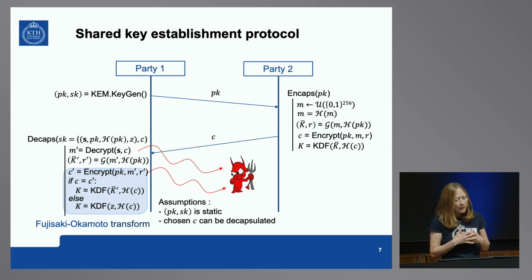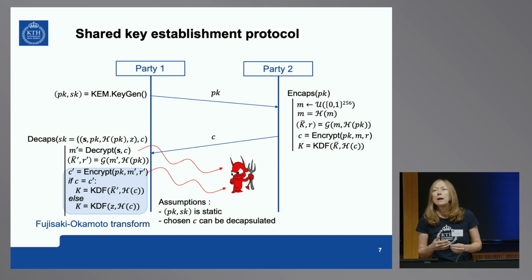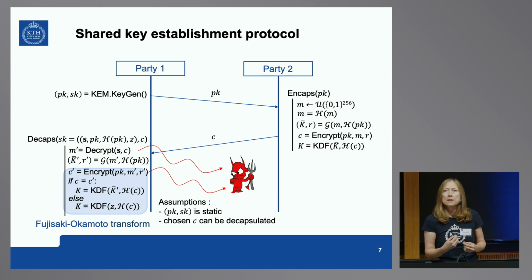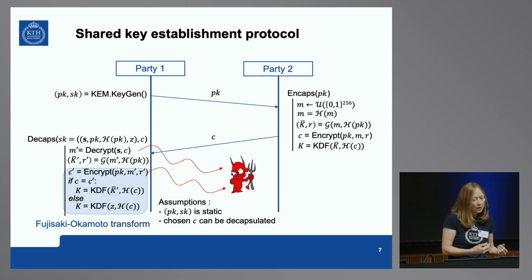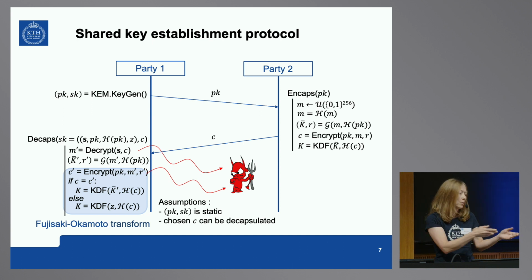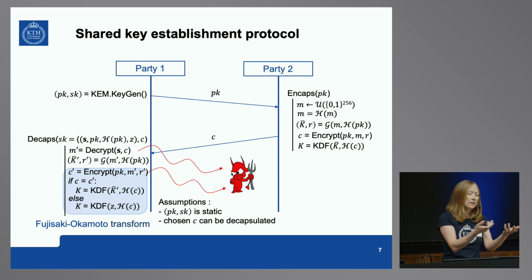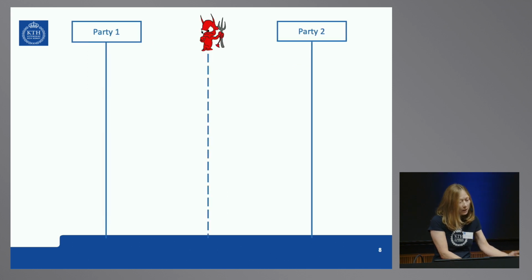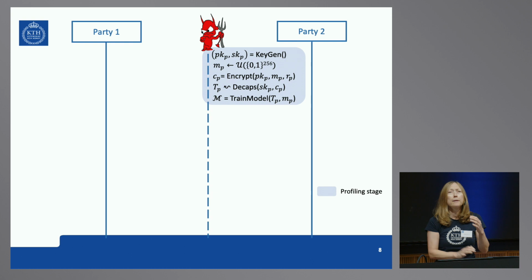The assumptions we make are that public and secret key pairs are kept static, because we need to do some repeated process with the same pair. We also assume that chosen ciphertext can be decapsulated. The attacker can give the decapsulating device its own ciphertext, which the attacker decides. So here is what is going to happen. We will have 2 stages.